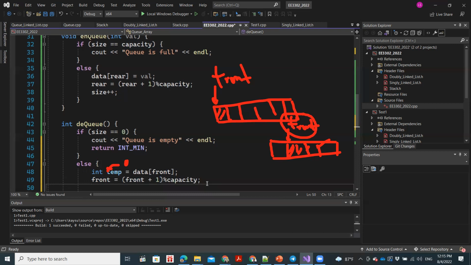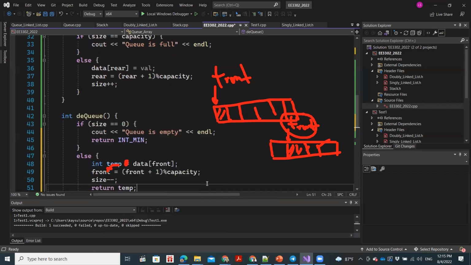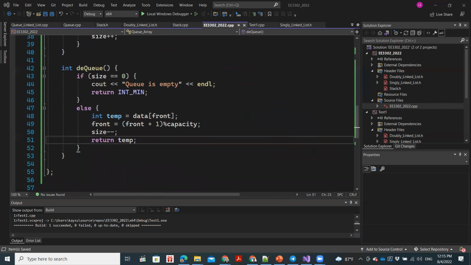And then what else? Yeah, I decrease the size of the queue by 1, and then one thing we didn't do is return the value. Clear? Any questions? Please type in the chat if you have any questions. I'm more than happy to answer if you can speak out.